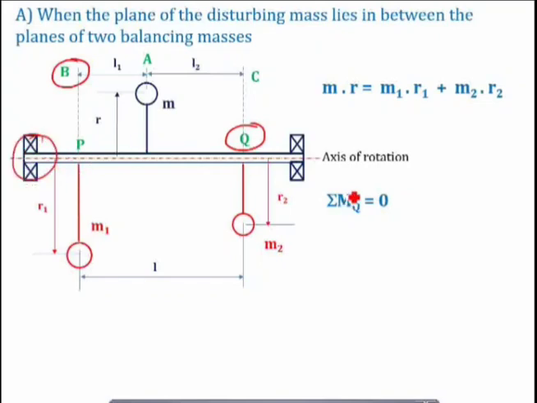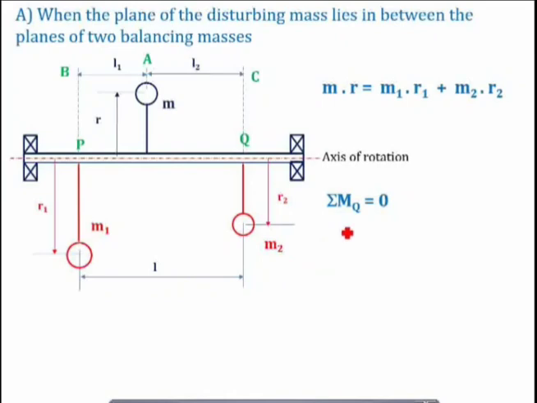So summation of moments about Q equal to 0 will give you the magnitude of the balancing force acting in plane B, and when you take the summation of moments about P equal to 0, you will get the magnitude of the balancing force acting in plane C.